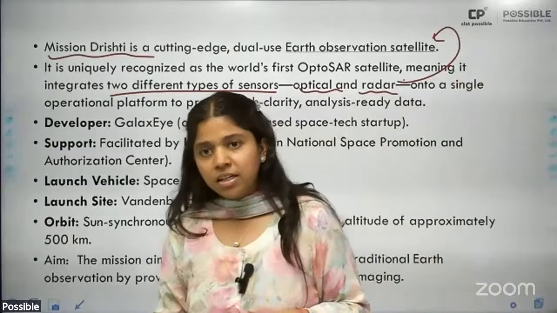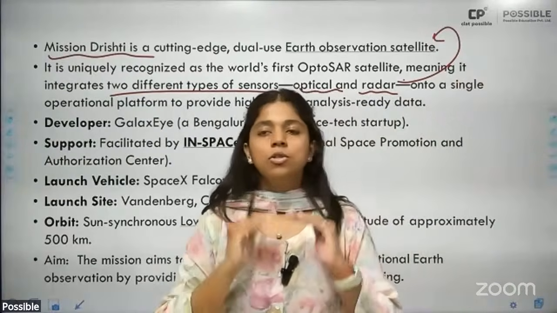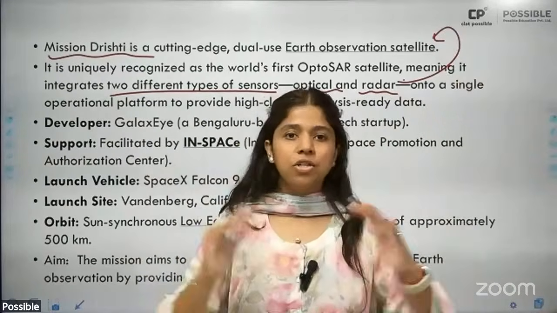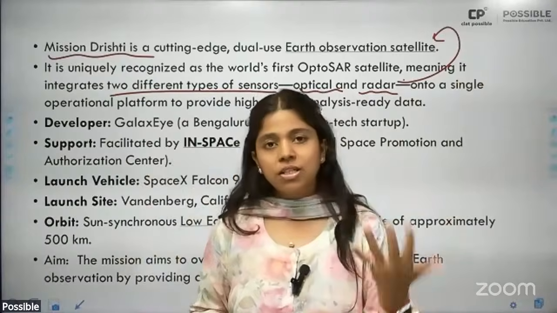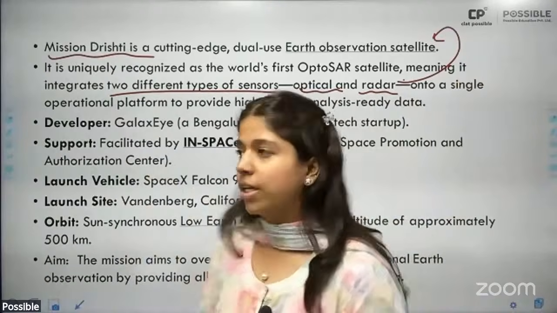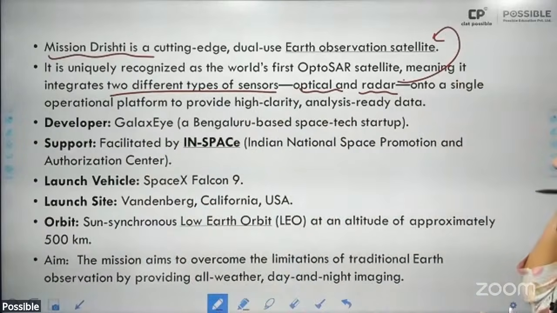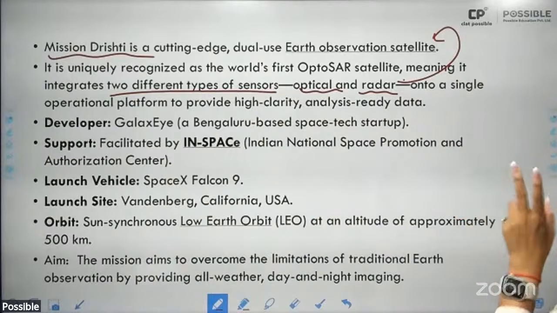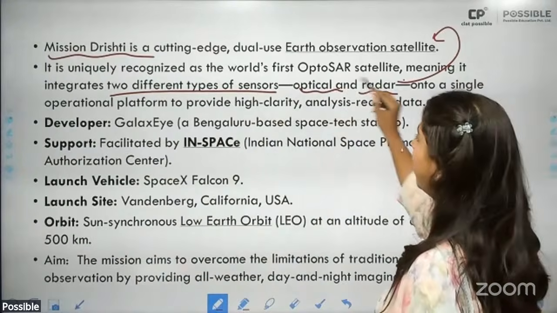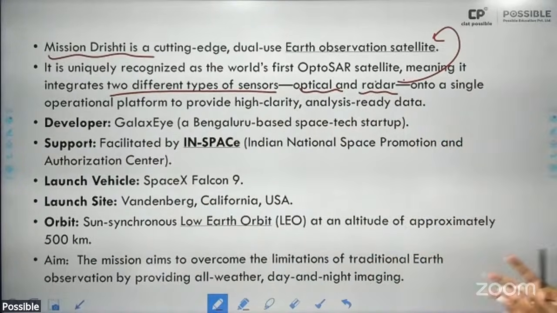What is the purpose of undertaking observation of the Earth's surface? Just to basically map out changes on the Earth's surface. These changes naturally occur because of climate change. Okay. So this satellite is the world's first satellite which can work with two different types of sensors.